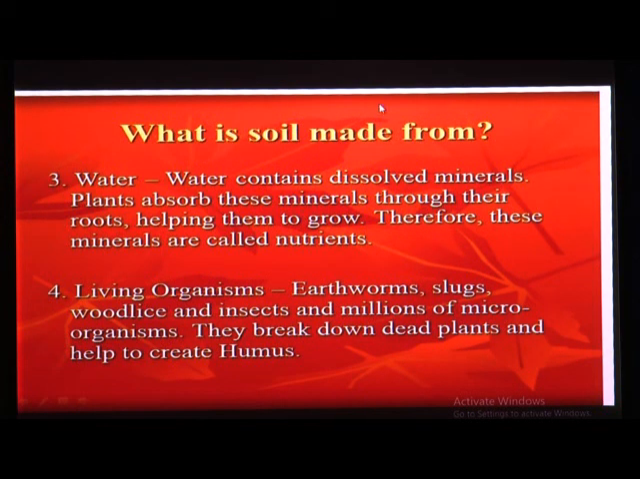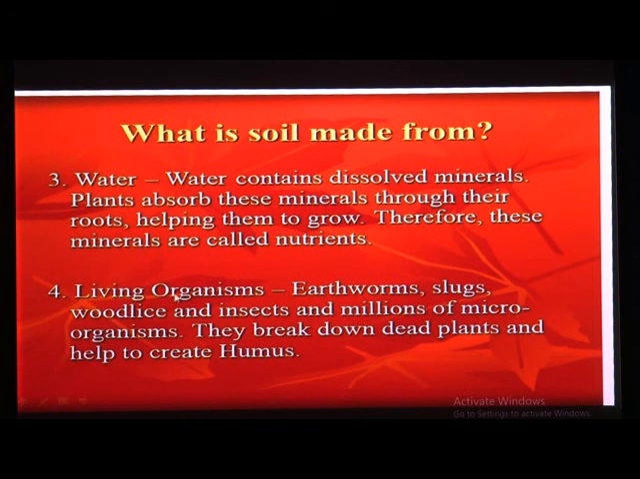Then fourth one, living organisms. In our third lesson we learned about how we have to make soil rich in minerals. So you have to learn about that process.